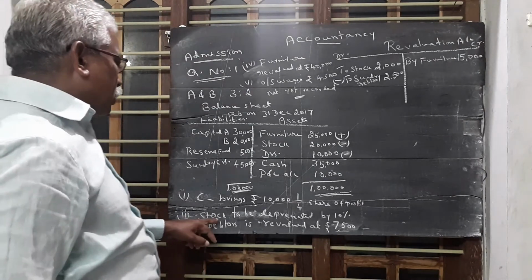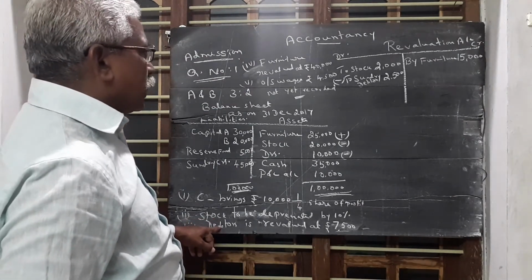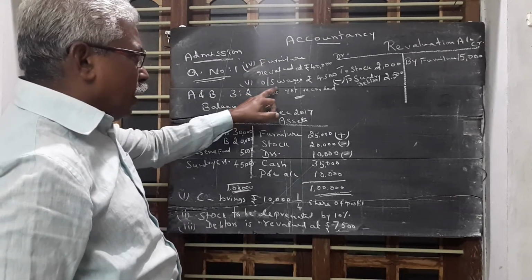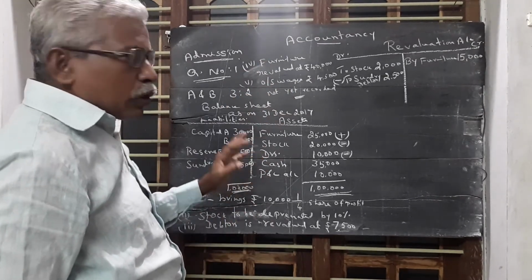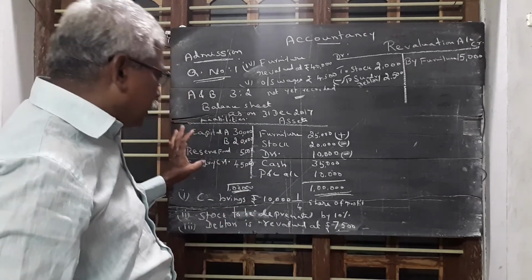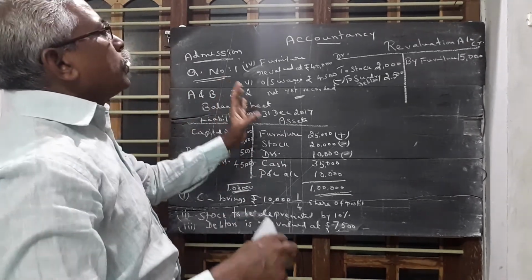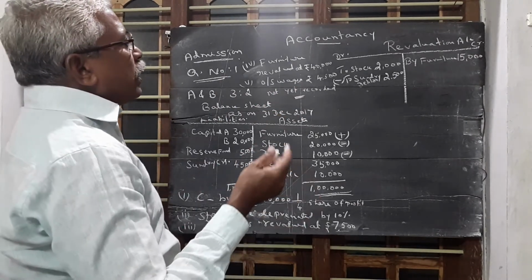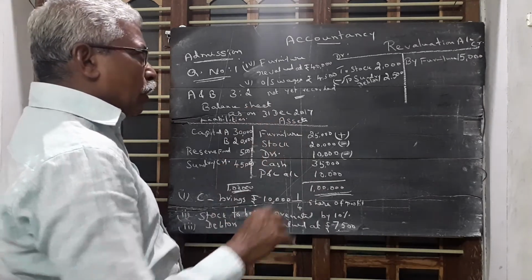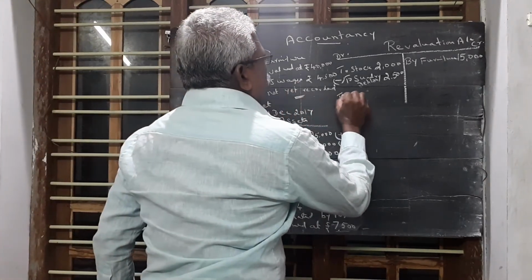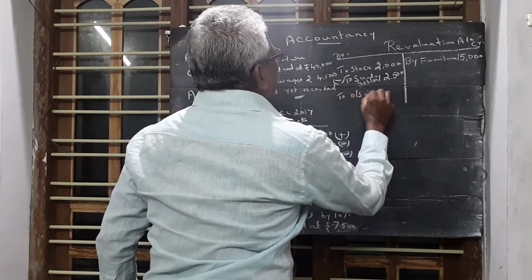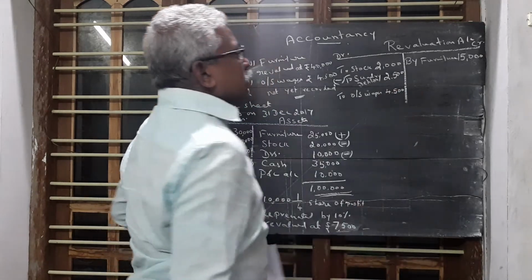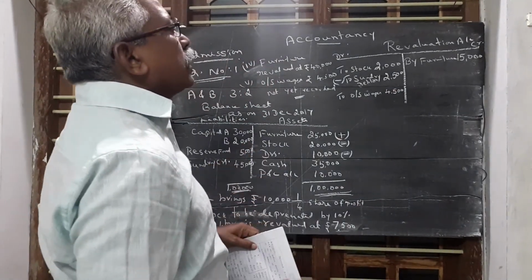So this stock is taken into account, debtors is taken into account, this furniture is taken into account. One outstanding wages 4,500. This 4,500 is not recorded in the previous balance sheet. Now this outstanding expenses is taken into account. So when the outstanding expenses is taken into account, it is a loss. So it is entered here. To outstanding wages 4,500. Thus, revaluation account is completed.